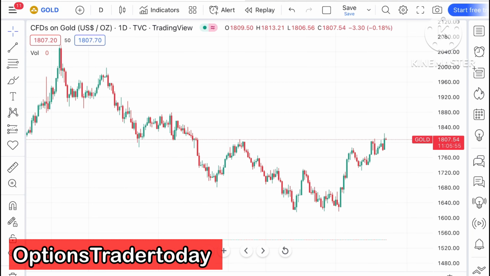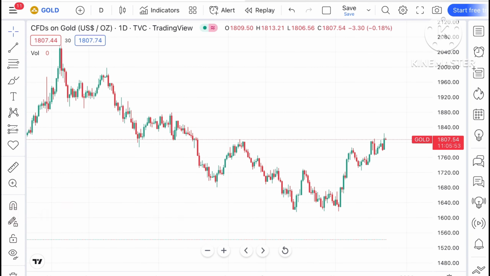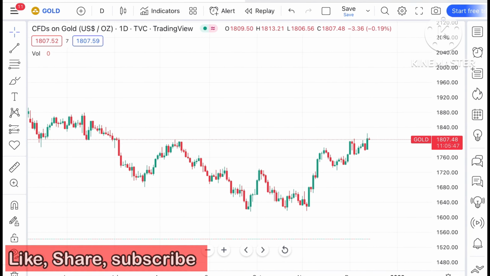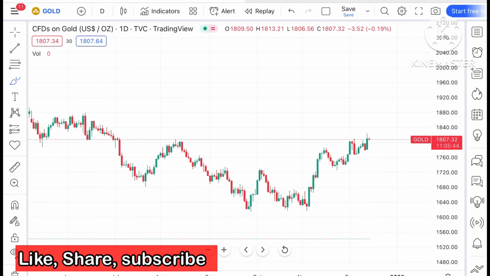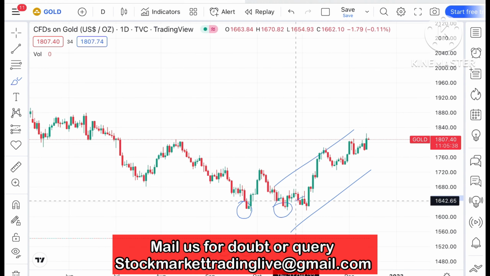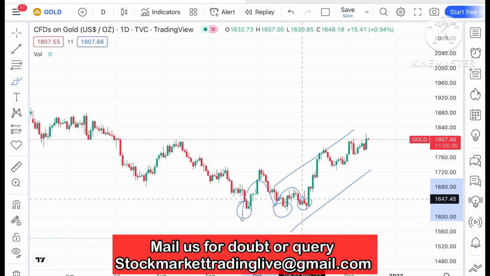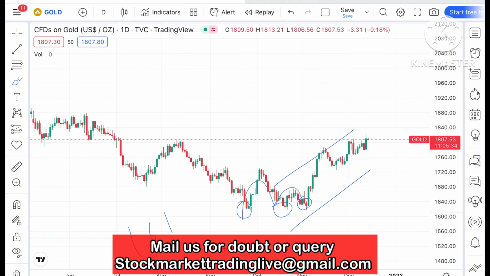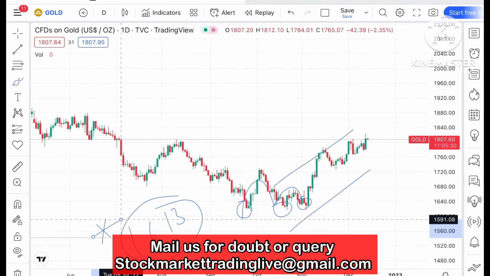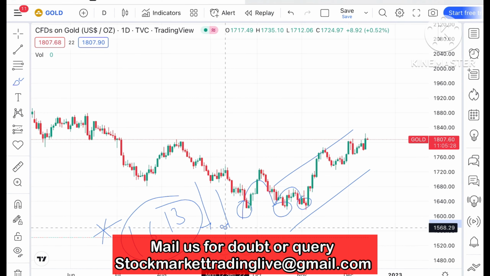So today in this video I will explain how the price of gold has moved in the last 2 days and how it can move in the next 2 days. If you look at the chart of gold, as I told you in my previous video, there is a continuous rise. This rise came after making a particular support, which is already a weak support. So keep in mind that 1613, if the price comes close to this level, it can go down. A probability is there.